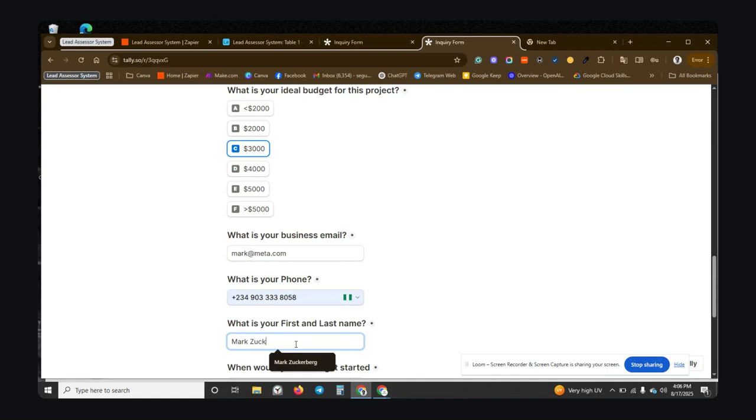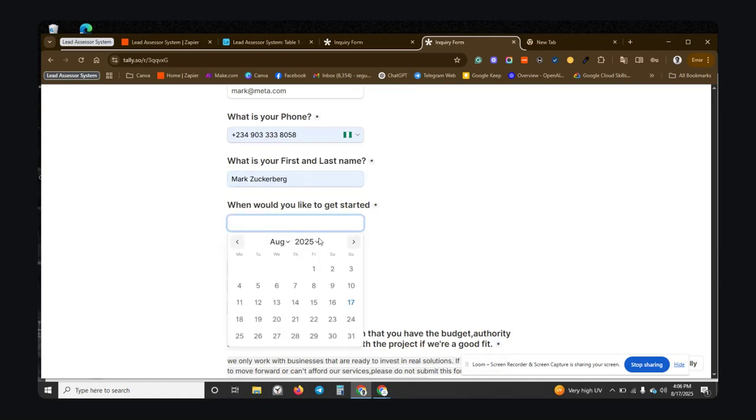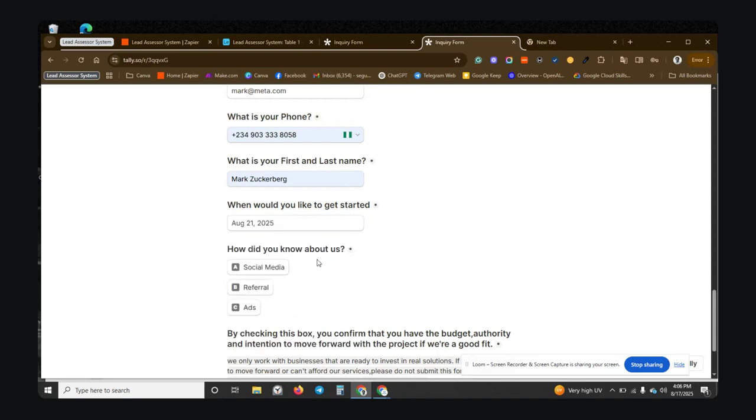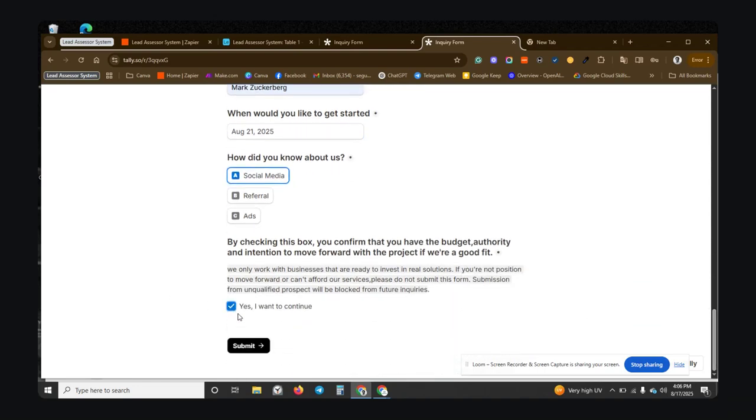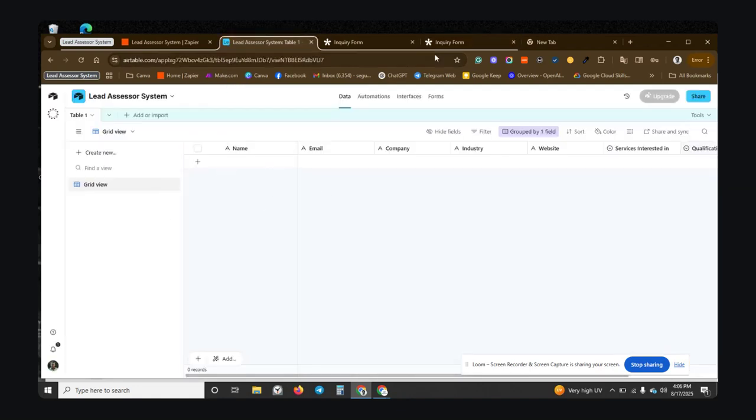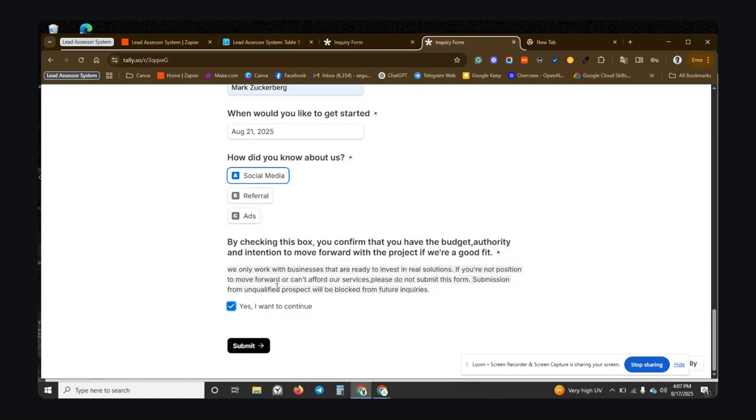Then we also have when you would like to get started. I'll tell you the reason why I'm choosing the 21st. We have social media, and then I will click yes, I want to continue. Once I submit this form, I'll get the lead right here, and it's going to tell me if they are qualified or not. The way I fill this form, I fill it in a way that will qualify me, and I'm also going to fill it in a way that will disqualify me. So let's submit.